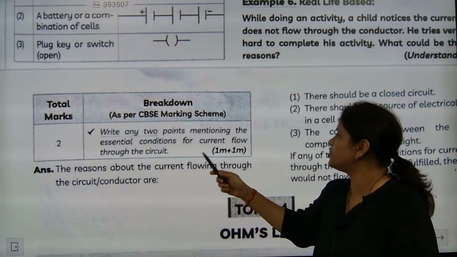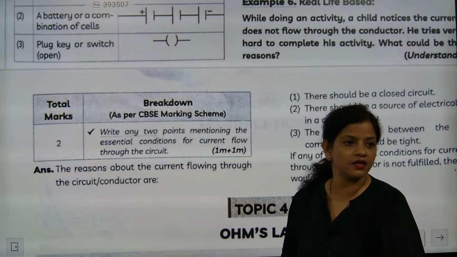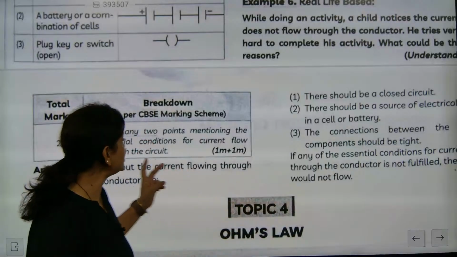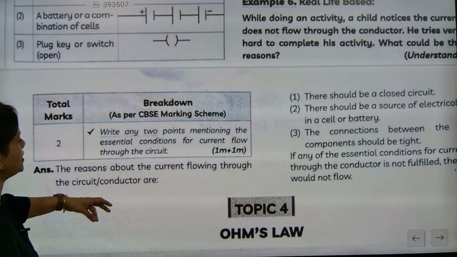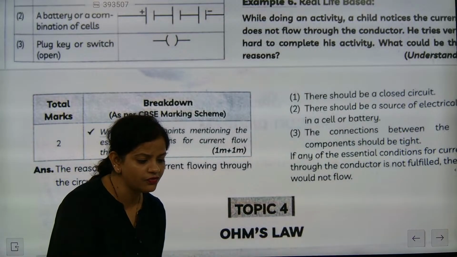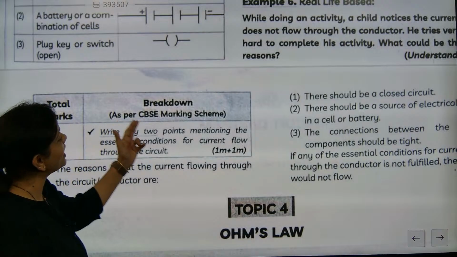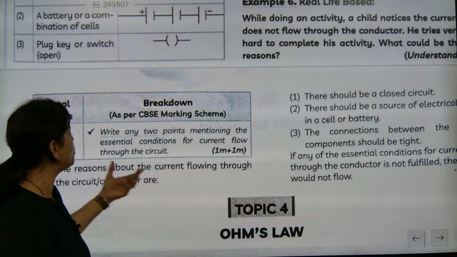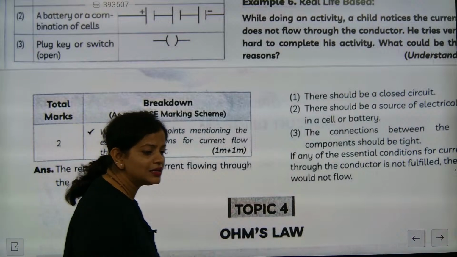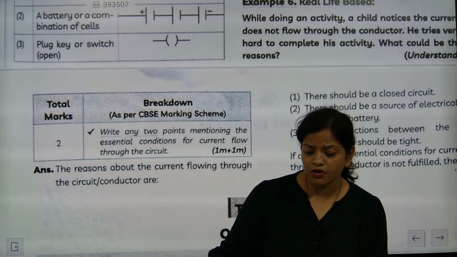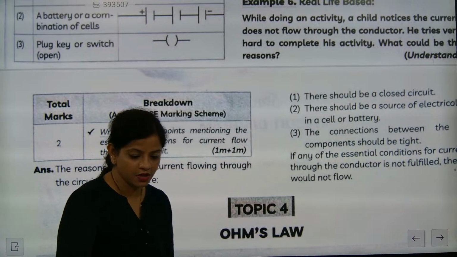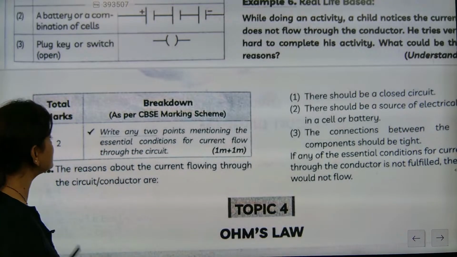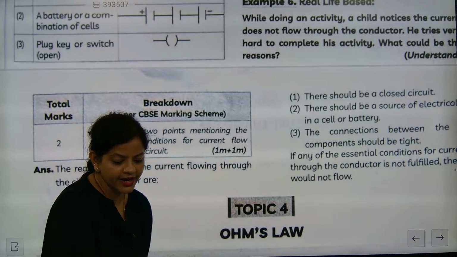Okay, so now write any 2 points mentioning the essential condition for current flow through the circuit, and this can carry 2 marks. So write what is the level of the question here. Listen very carefully to what they are saying. Beta, write any 2 points mentioning the essential conditions for current flow through the circuit. What are the essential 2 conditions for the flow? The circuit should be closed. The circuit should be closed. Understood? Yes, this is the first condition. What is the second condition?